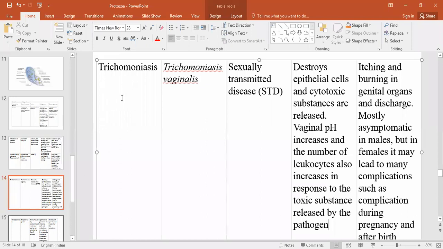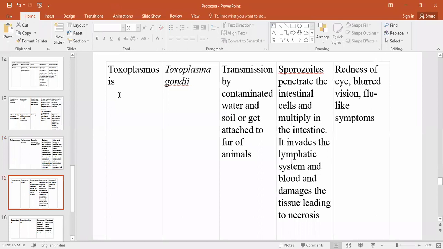Then the next one is toxoplasmosis, which is caused by Toxoplasma gondii. It is transmitted by contaminated water and soil, and sometimes by the fur of animals. So a living vector is not present, but it can be transferred through water, soil, and animal fur.